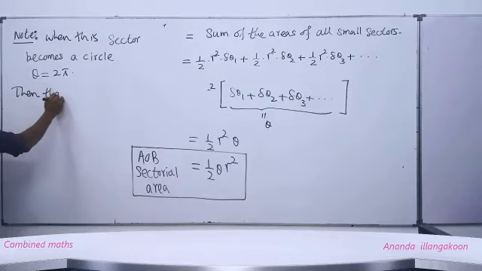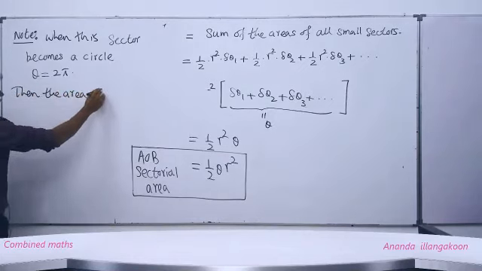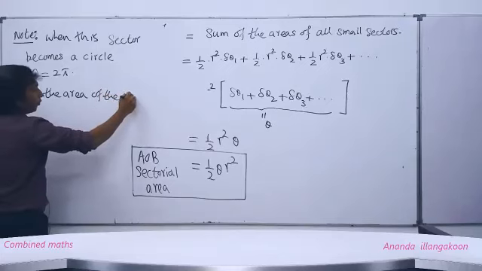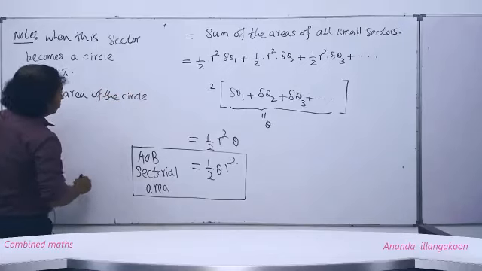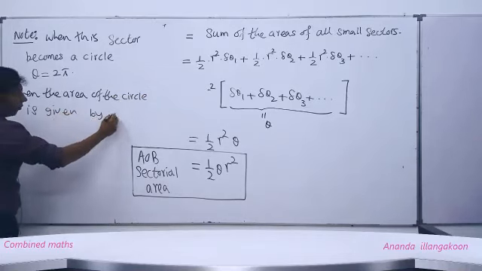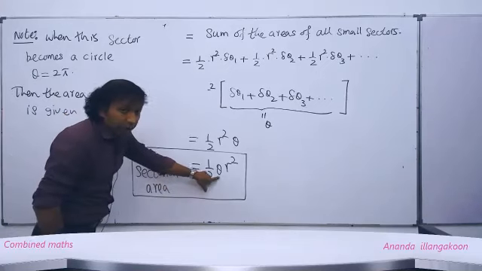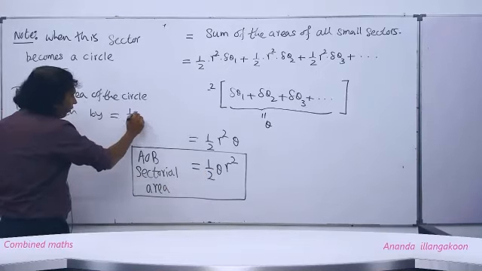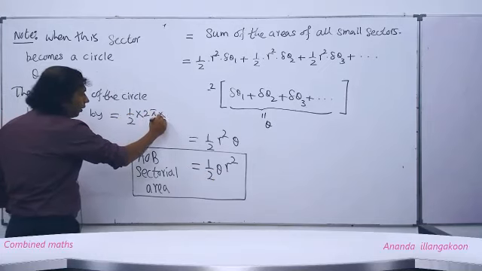Then the area of the circle is given by what, people? Substitute for this theta, 2 pi: half, 2 pi, r square.